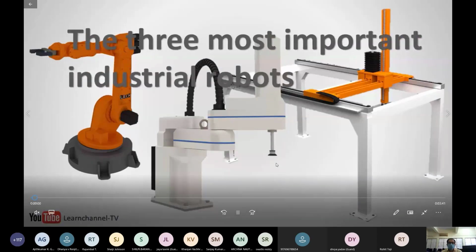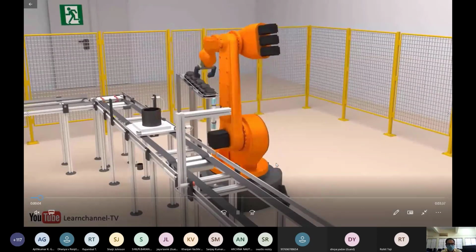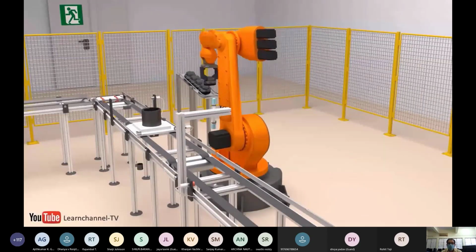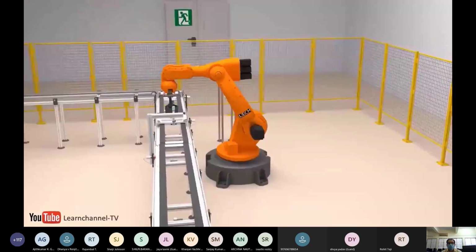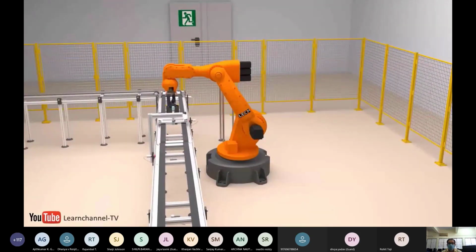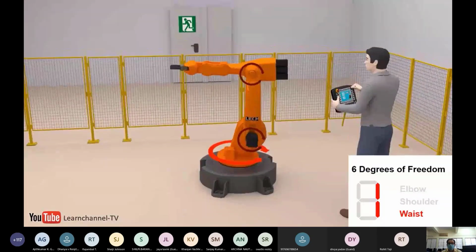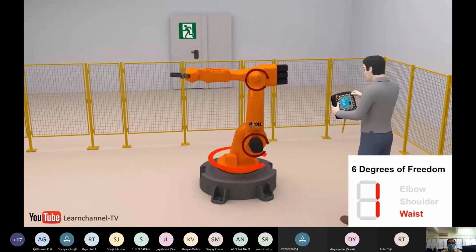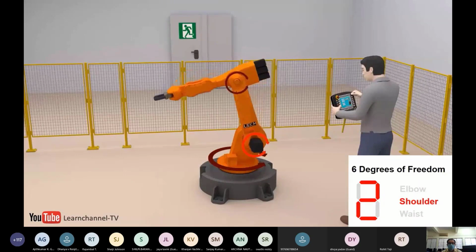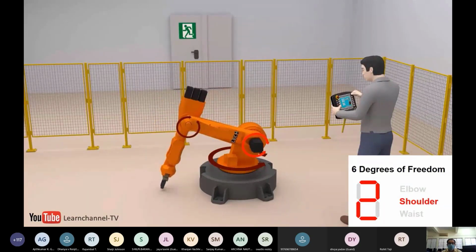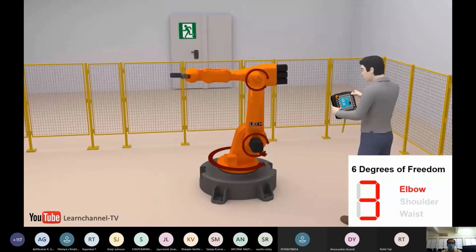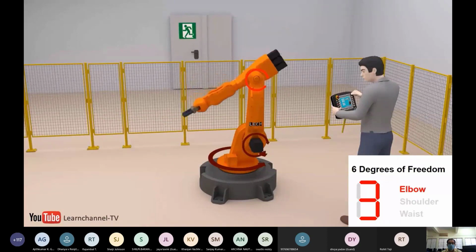First we will see what degree of freedom is. So this is a 3 degree of freedom robot, as we have used 3 types of joints. But if we change the joint at the wrist, it will be a 6 degree of freedom robot. First, on the waist it is rotating. Second, on the shoulder it is moving up and down. And the third joint, that is the elbow, is also up and down.